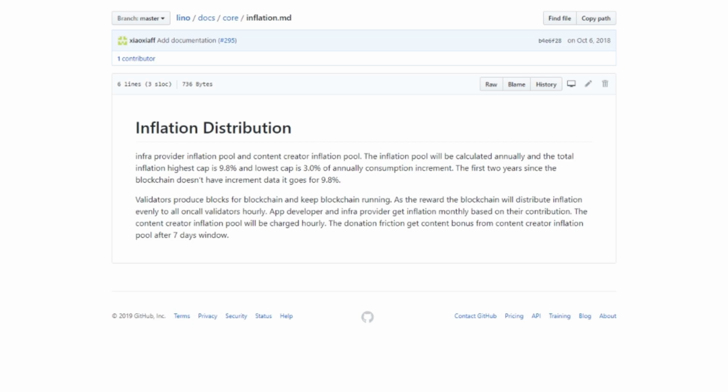So him getting that 0.90, well, where's the other 9.9% going? Well, that goes back into the reward pool. Remember, guys, this is a proof of stake consensus, so it goes back into the reward pool, and then that reward pool, every day it gives back the Lino. As you could see when I logged into the Lino blockchain, I received 20 something Lino. That is my reward from the reward pool based on how much Lino I'm staking. So that's the inflation distribution for you.